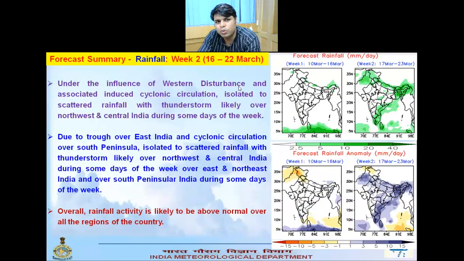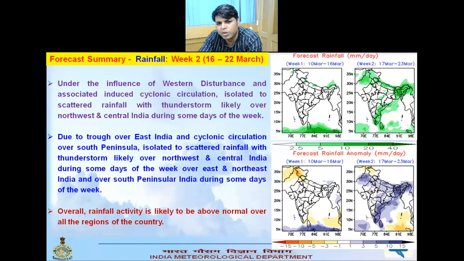And this is week 2. Under the influence of WD and the associated induced cyclonic circulation, isolated to scattered rainfall with thunderstorm is likely over northwest and central India during some days of the week. And due to the trough over East India and cyclonic circulation over southern peninsular India, isolated to scattered rainfall with thunderstorm is likely over northwest and central India, and over East and Northeast India and south peninsular India during some days of the week.